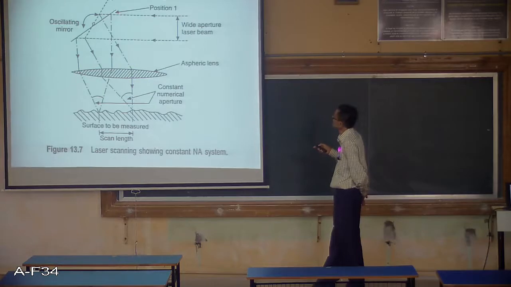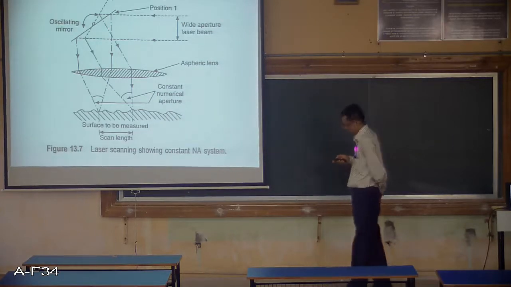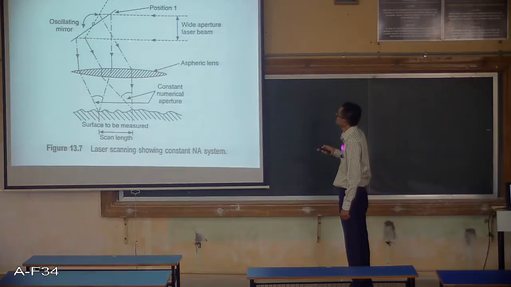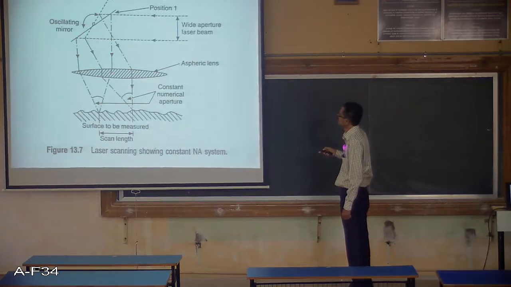When you have this position of the mirror, you have rays which are incident from here, like this. So in position 1, if you consider these light rays, when they are available here, this point is connected to this point. So between this and this points, these two rays are there.